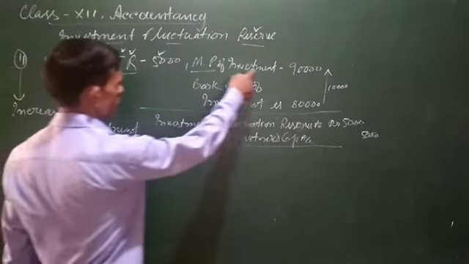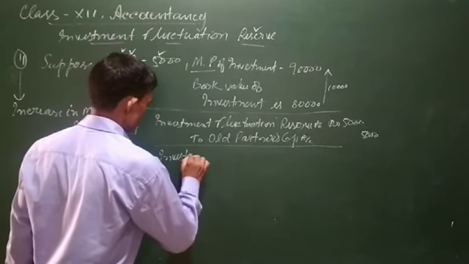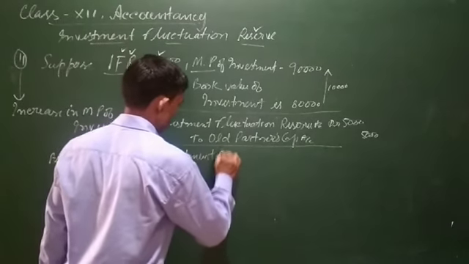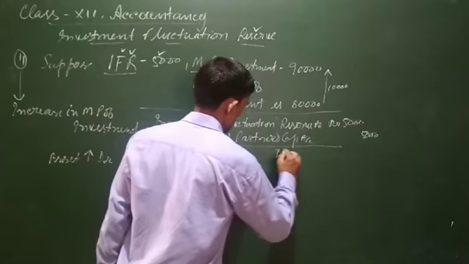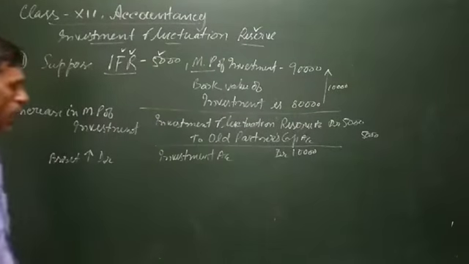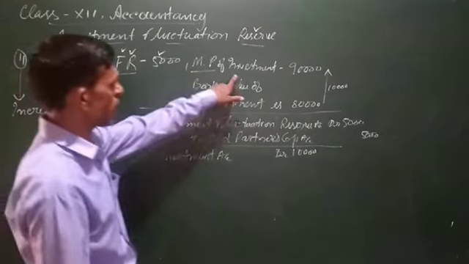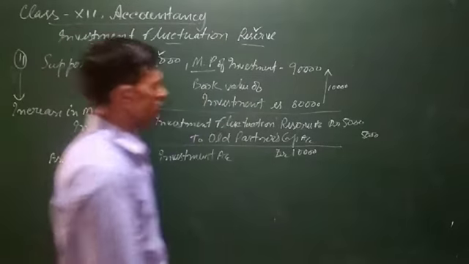Since the value of investment is increasing, and investment is an asset, investment account will be debited by rupees 10,000. And this increase in price of investment is an income.